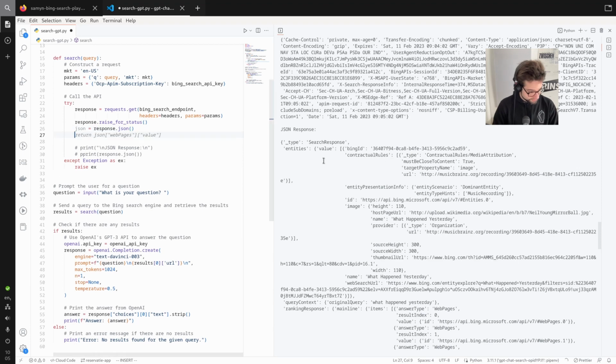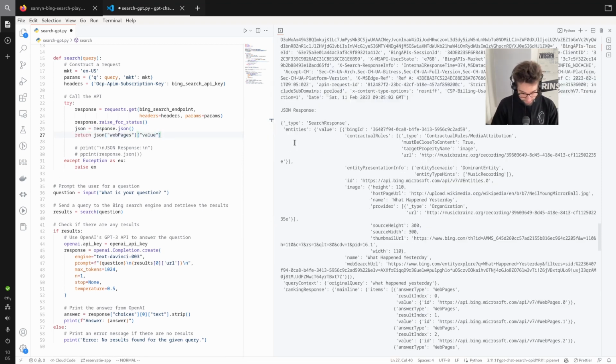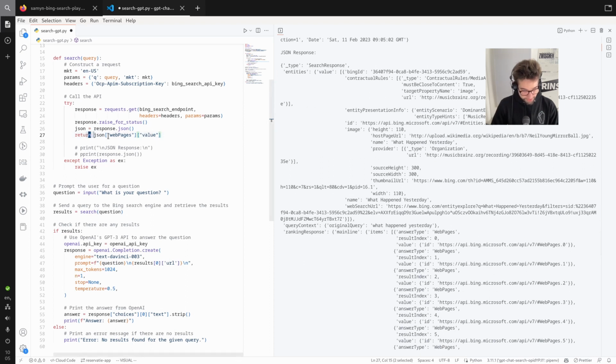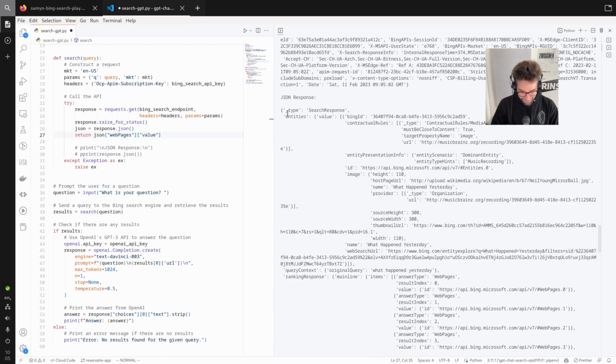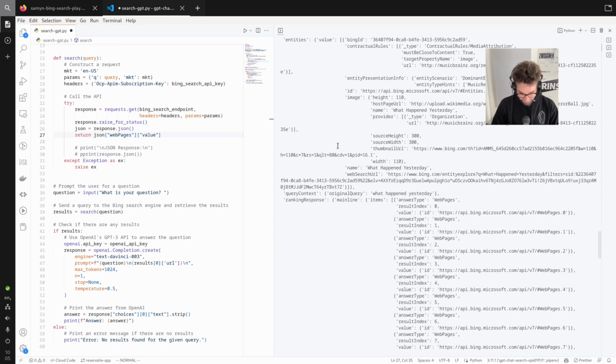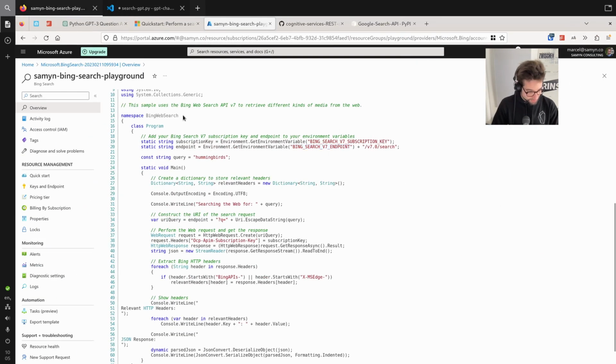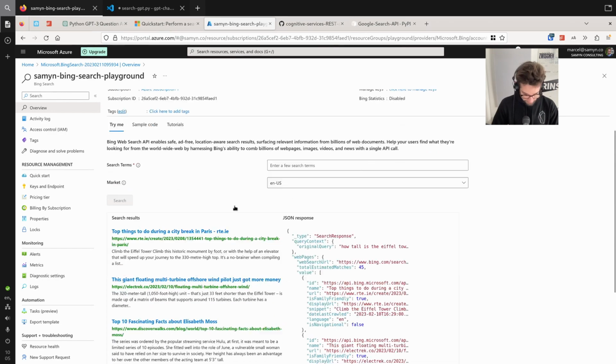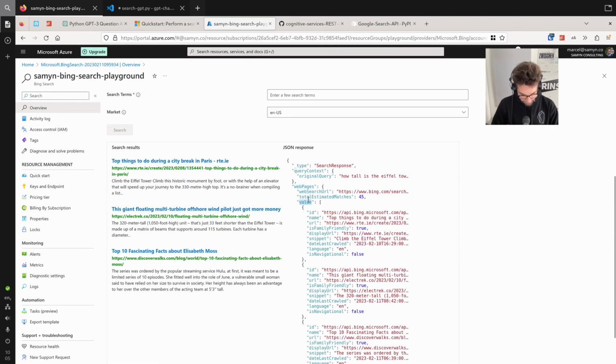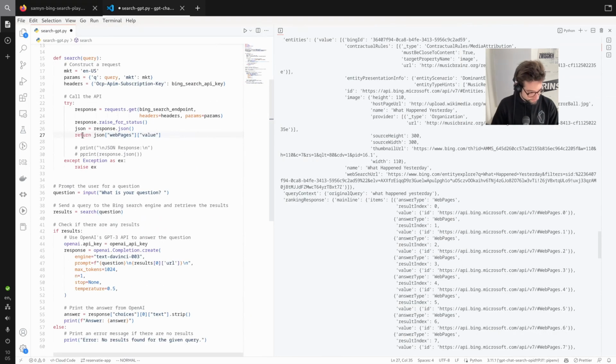Oh, what does it say? json webPages value. By the way, this auto completion is GitHub Copilot. So I'm fully in the matrix of AI development here. Entities value. I suppose that's what it looked like here, no? Right, webPages value. Yeah. So okay, we have webPages equals this.